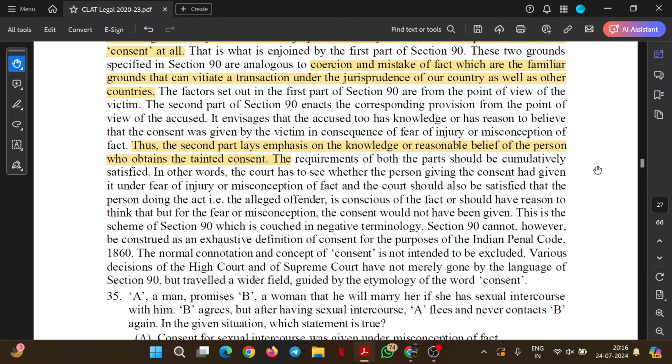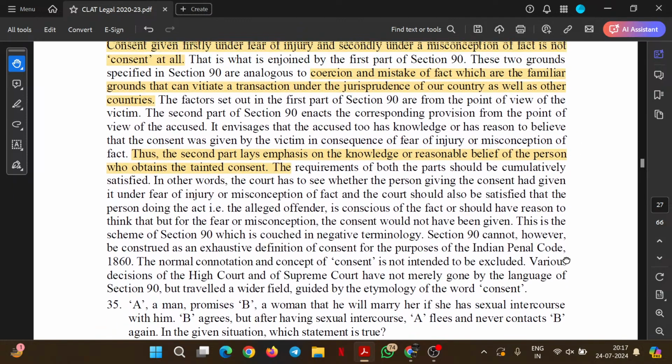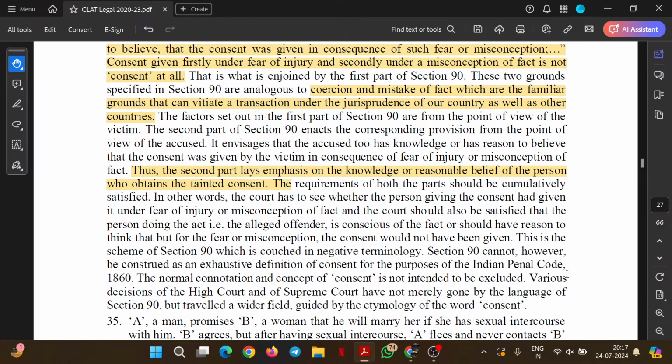Section 90 cannot, however, be construed as an exhaustive definition of consent for the purpose of the Indian Penal Code. The normal connotation and concept of consent is not intended to be excluded. Various decisions of High Courts and the Supreme Court have not merely gone by the language of section 90 but travelled a wider field, guiding the etymology of the word consent. Fair. Now we have understood what consent is and what is not consent.